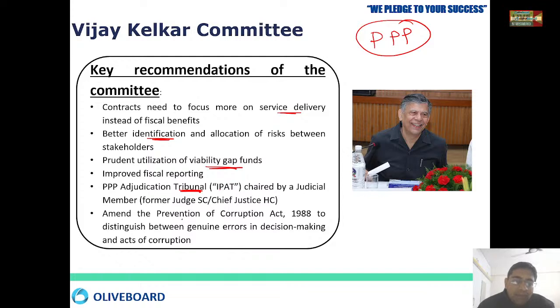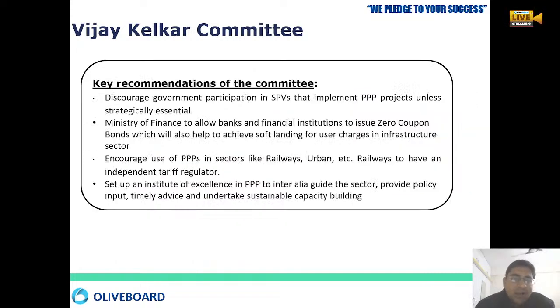Also to amend the Prevention of Corruption Act if there is any kind of corruption happening in this field, while finding out whether it is a genuine error or an act of corruption. If it is a genuine error, then it is okay, but if it is an act of corruption, you have to punish it. Then recommendations like discouraging government participation, and allowing banks to finance zero coupon bonds also.